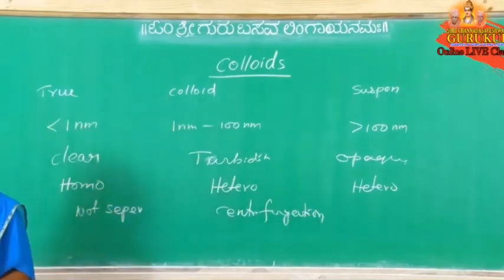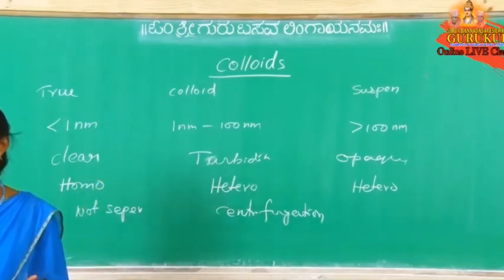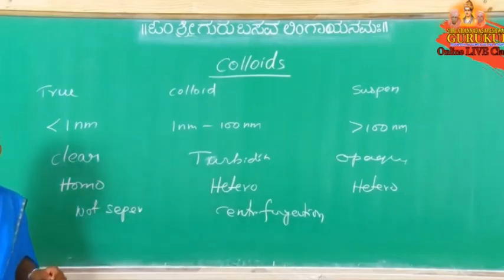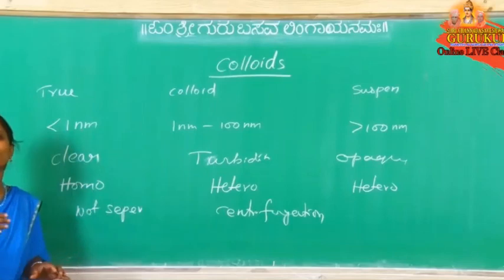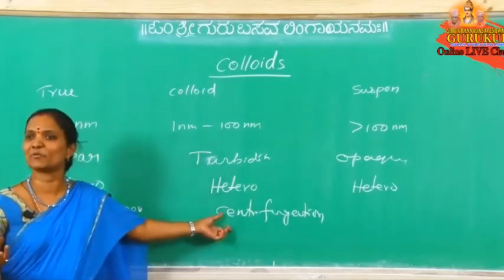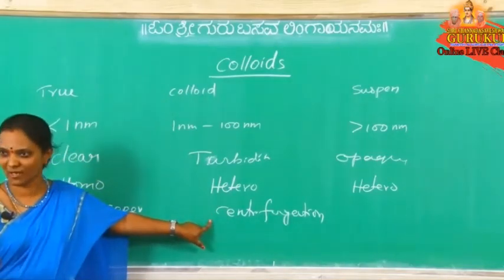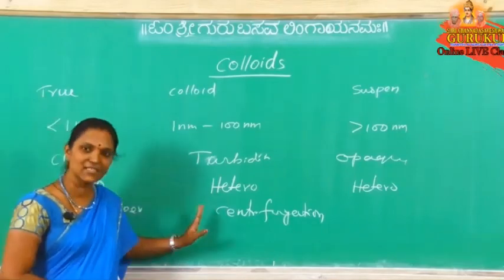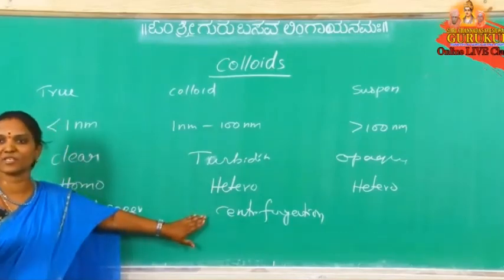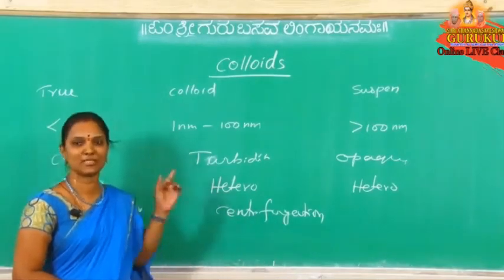In the description box, one link is given, where you can find the complete notes. Once again I am telling you, these are entrance synopsis notes, not full sentences. If you listen to this class properly, then only you can understand those notes, because I have given just 'centrifugation'. What is this? What do we use it for? To separate the solute and solvent. Can we separate or not? If you listen to this class, then you can understand what I have written there. Very short points, condensed notes are given, so to understand them you should definitely listen carefully.